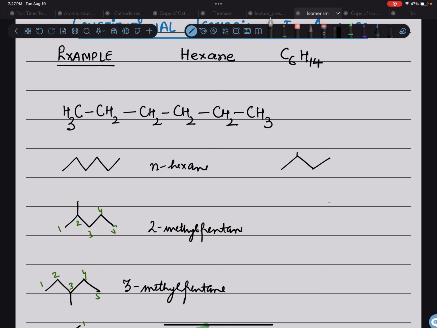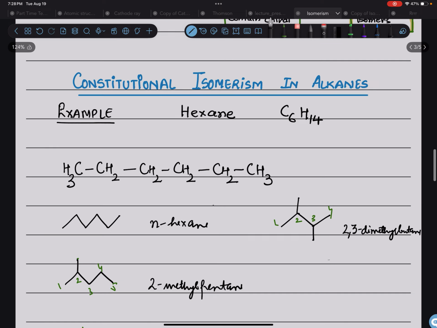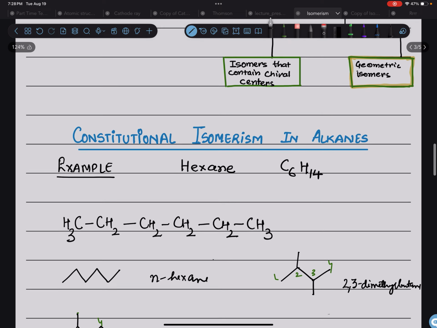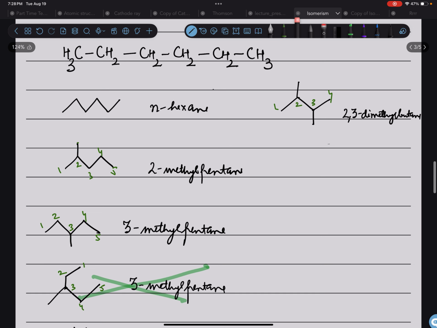The other possibility is I have 4 carbons, 1, 2, 3 and 4, and the 5th I put here and the 6th I put here, right? So it would be at 2nd and at 3rd we have methyl. So 2,3-dimethyl, and since it is a 4 carbon chain, it would be butane, right? 2,3-dimethyl butane. So these are the different isomers of alkanes. What type of isomers? Constitutional isomers of hexane, right?